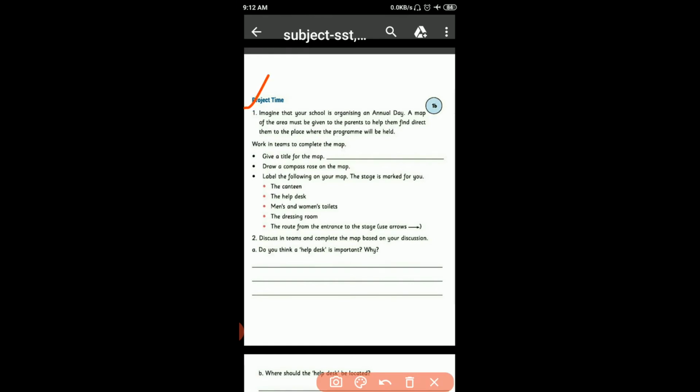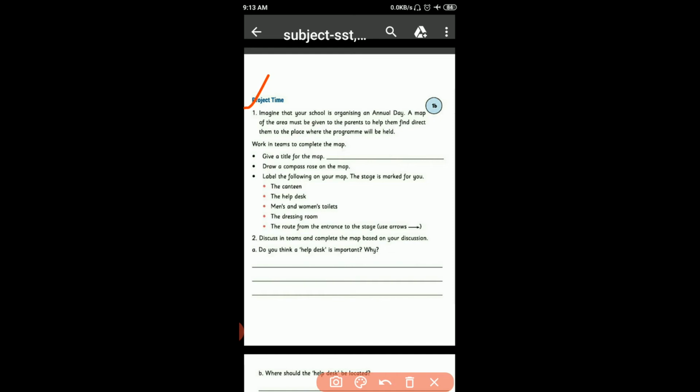Second piece. Project time. Imagine that your school is organizing an annual day. A map of the area must be given to the parents to help them direct them to the place where the program will be held. Clear?